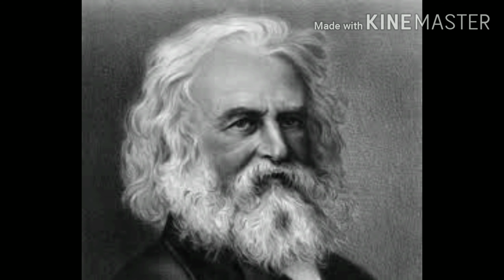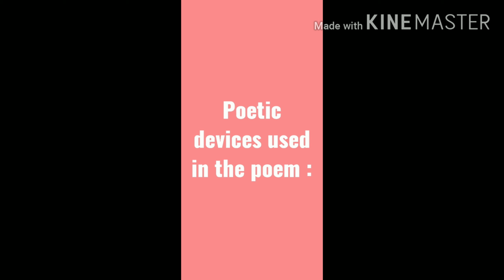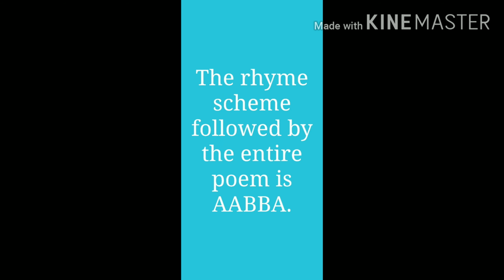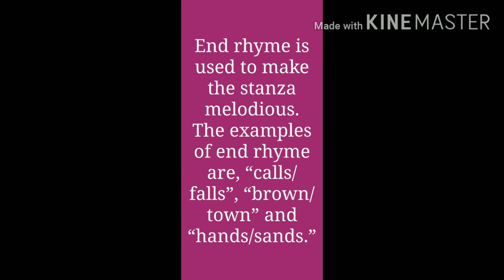Henry Wadsworth Longfellow uses some poetic devices in the poem. The rhyme scheme: he used the rhyme scheme followed through the entire poem. The rhyme scheme is A, B, B, A. And the end rhyme is used to make the stanza melodious. The examples of end rhyme are calls, falls, brown, town, hands, sands.